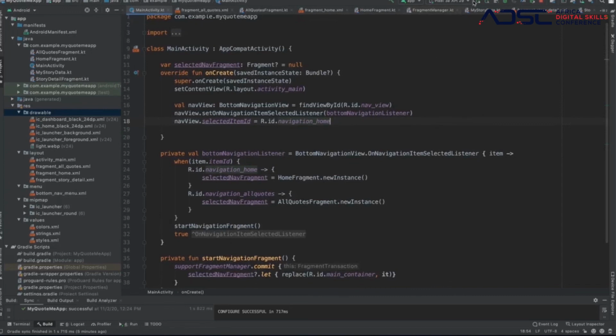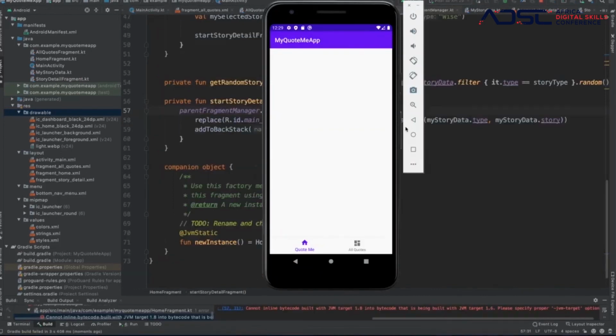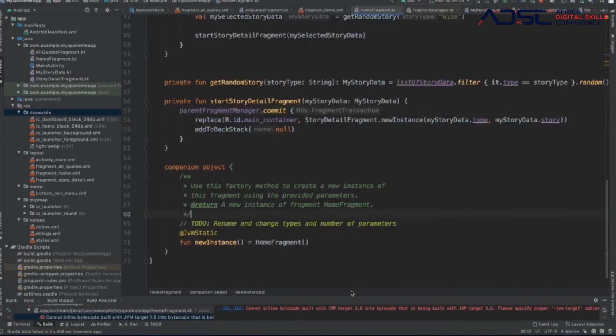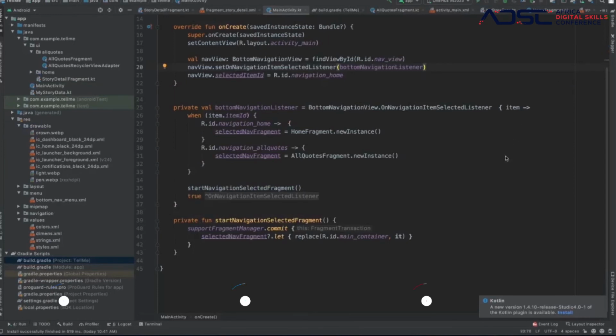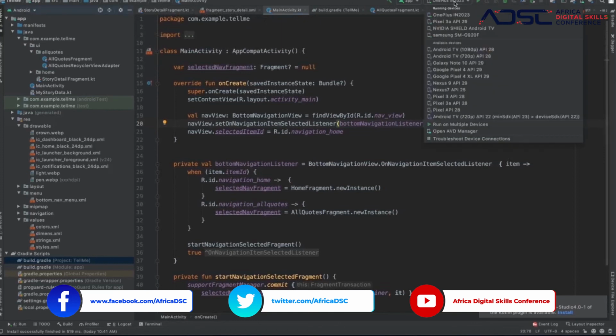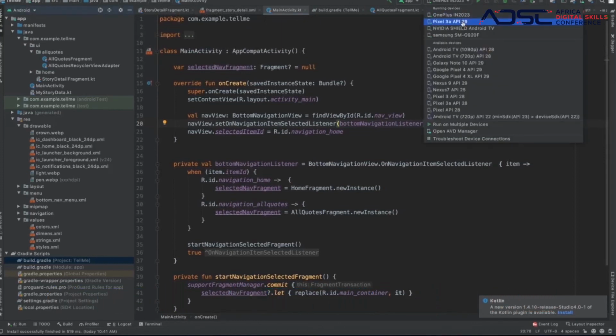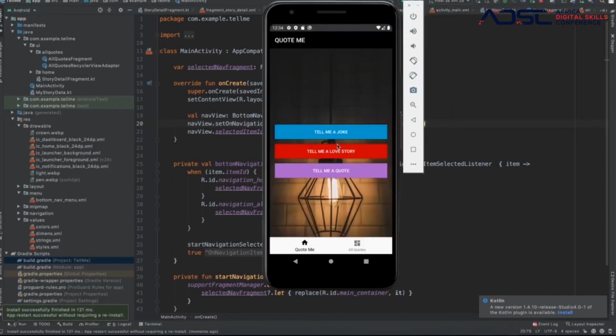So let's run the app and let's see what we have so far. Hope this works. Okay, we have an error. That is something that you meet a lot. So let me check out what the error is. So yes, this is what we have so far. We are going to run our app just to make sure it's working. And then boom, so we have this, right? Just the app that we showed before.